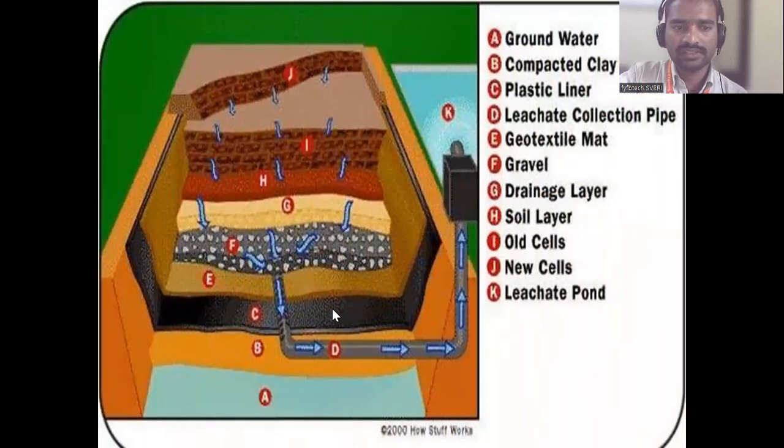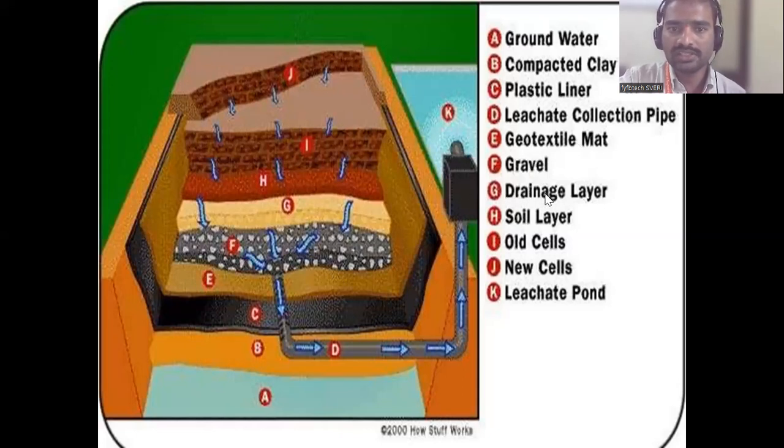See, initially, A means groundwater. Well below the earth there is water. They will first excavate till water. This is B, compacted clay, which is clay material. After this they will put the plastic liner. Over that there is a leachate collection pipe. I will explain, wait. F is your gravel. E is your geotextile mat.